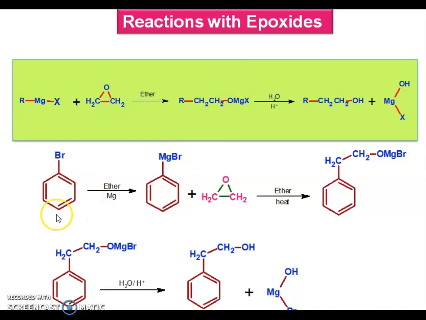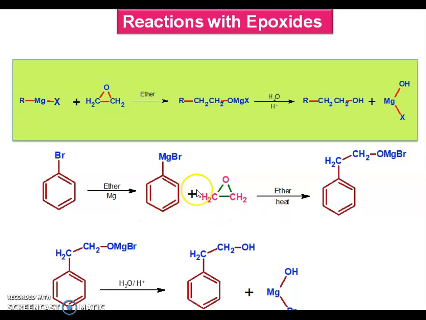Now we take a halobenzene like bromobenzene, and this bromobenzene can be treated with magnesium metal to get the Grignard reagent. Then this Grignard reagent is treated with an epoxide like ethylene oxide. What happens? This benzene ring carries a negative charge, attacks this carbon and opens the ring on that side.